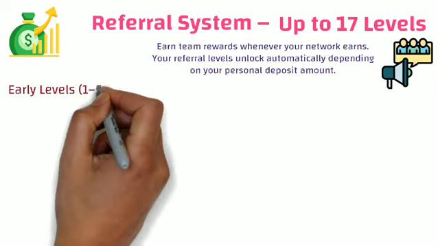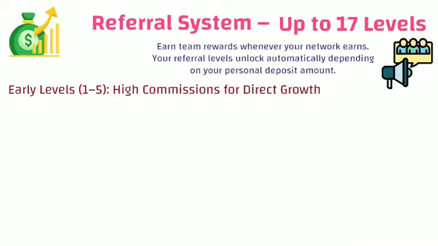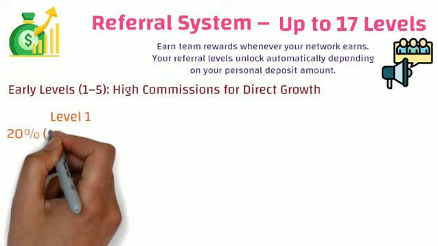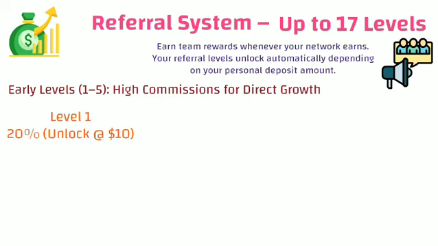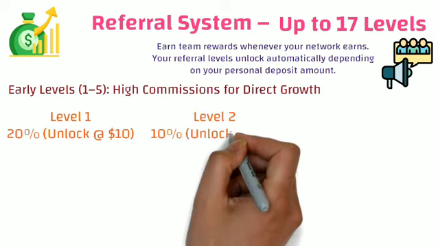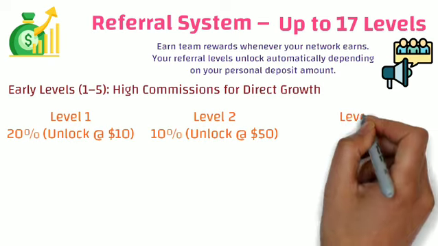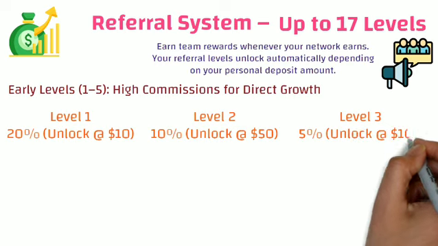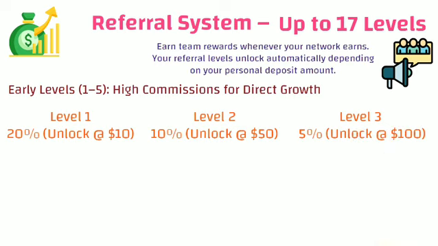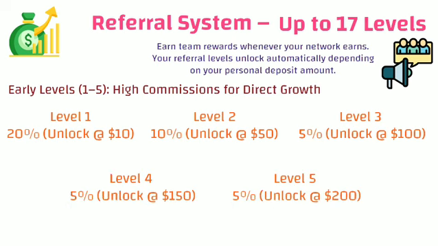First of all, if we talk about the early levels, here you will get high commissions from level 1 to level 5 for direct growth, where on level 1 you will get 20% benefit which will get unlocked at $10. In level 2 you will get the benefit of 10% which will get unlocked if you have a plan of minimum $50. Level 3 will provide you 5% commission which will automatically unlock if you have a plan of at least $100. From level 4 and 5 you will get 5%, which will unlock on a plan of minimum $150 and $200.